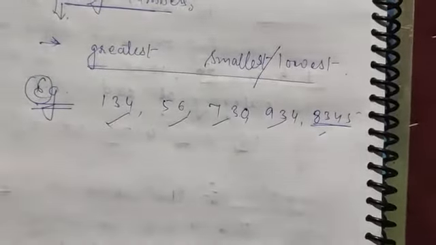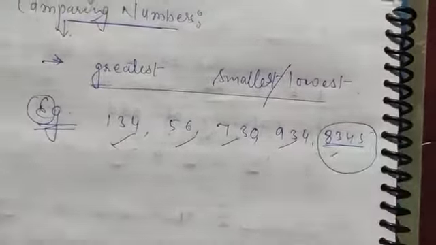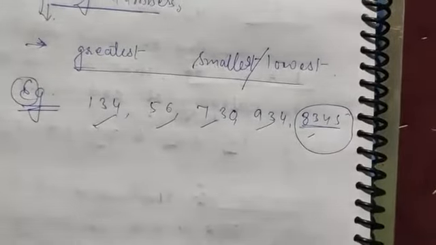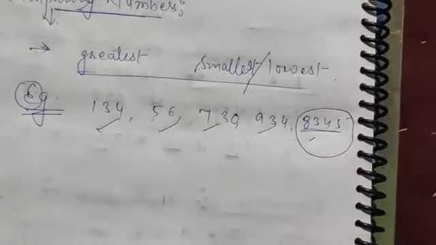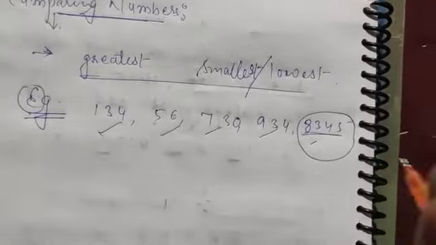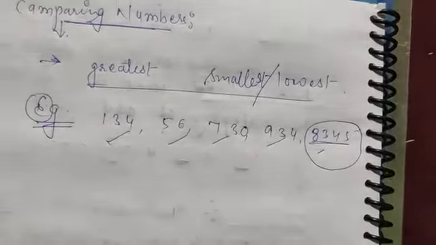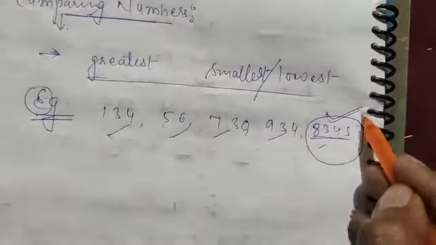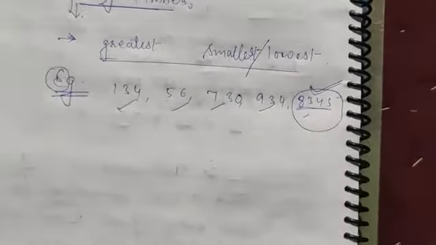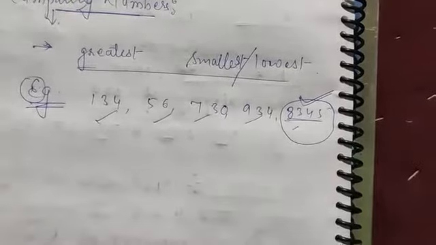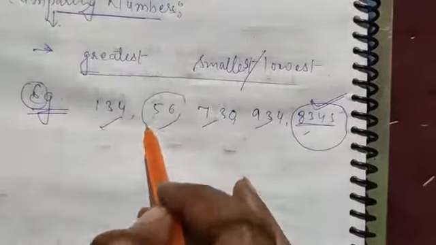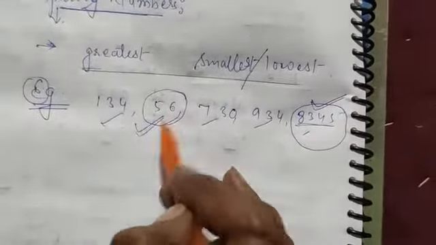Here a number has 4 digits, so obviously it is the greatest number, a number having more digits is larger. So the greatest number is 8345. Now here is a 2-digit number, 56, so the smallest number is 56.